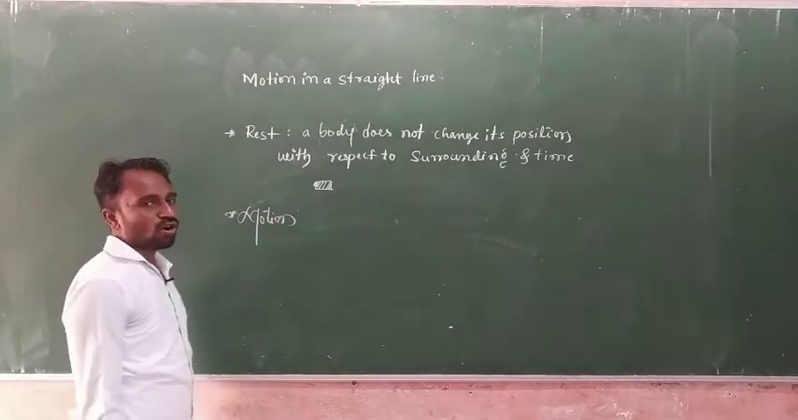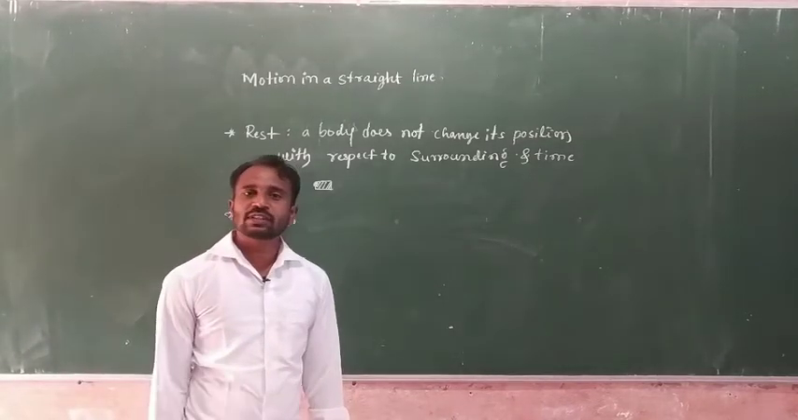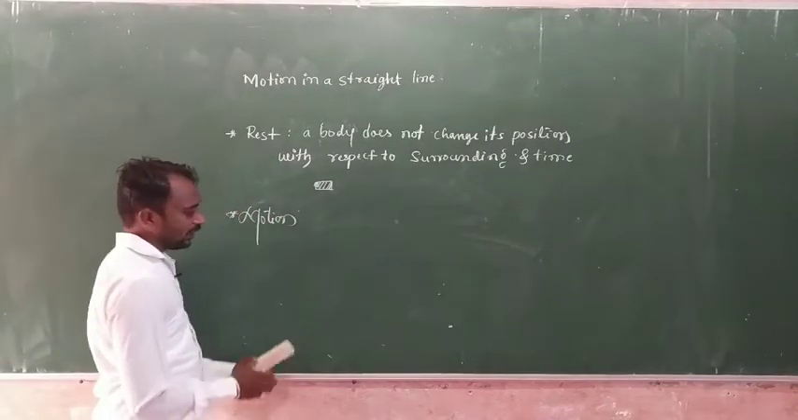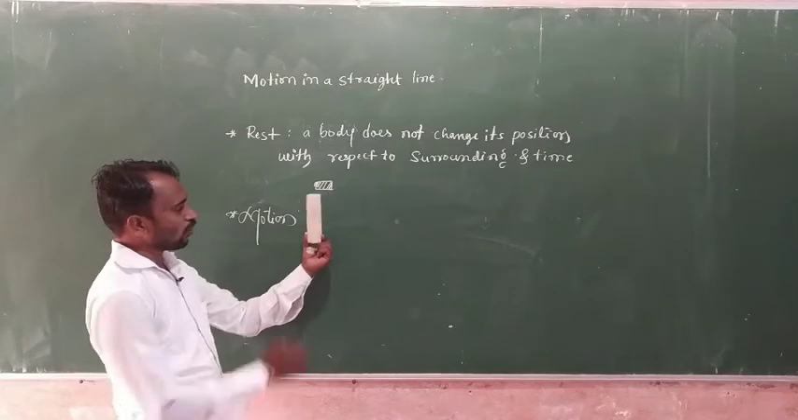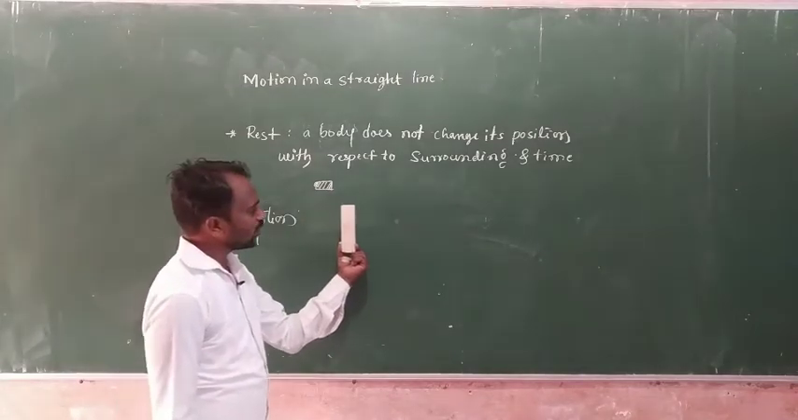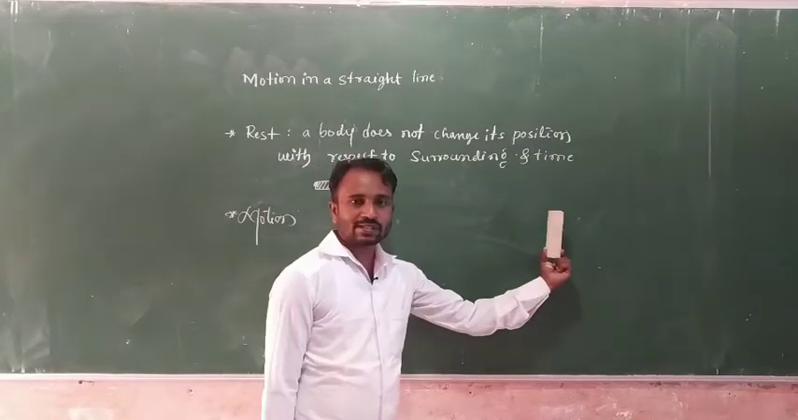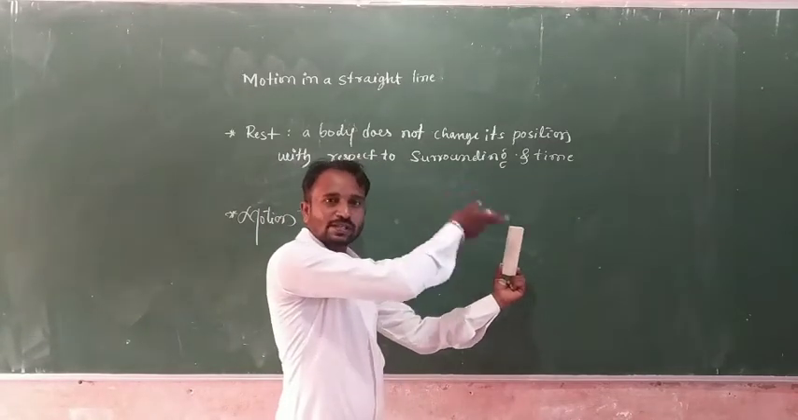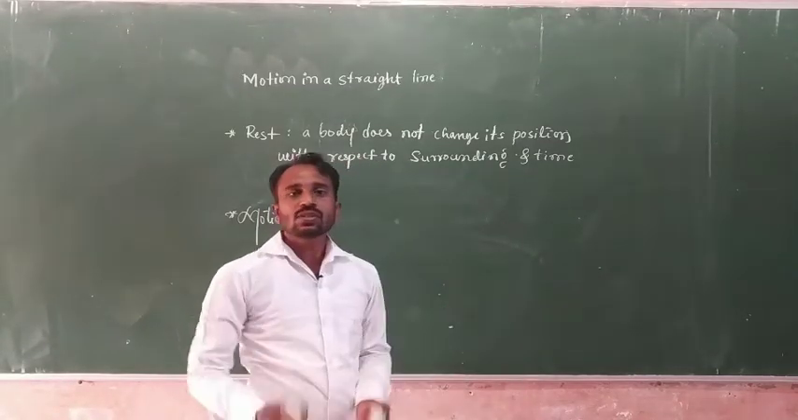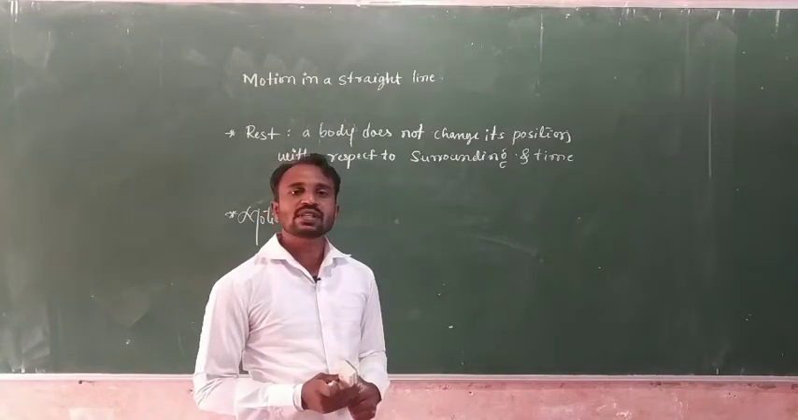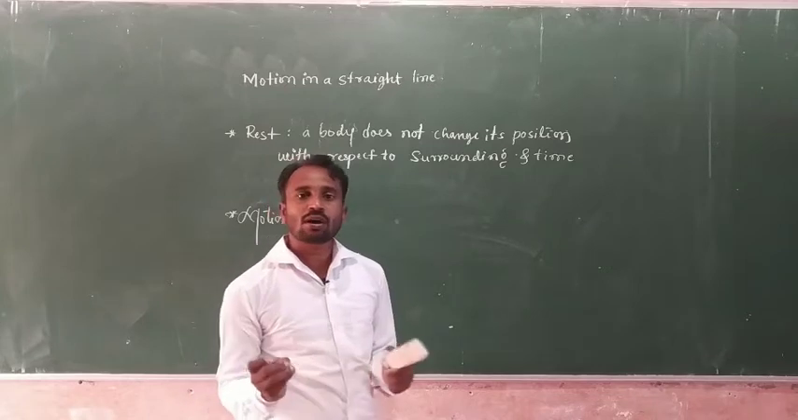So motion means an object changes its position with respect to time and surrounding. For example, here we consider that this one is an object. So this object changes its position with respect to surrounding. Without surrounding, without a reference point, we don't say whether the object is in a rest position or in motion.